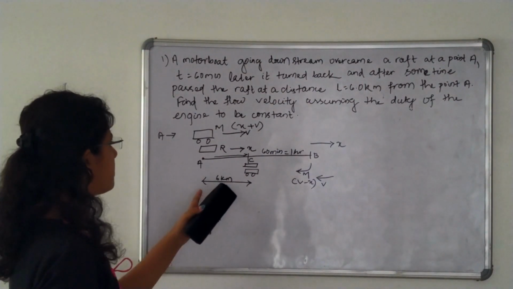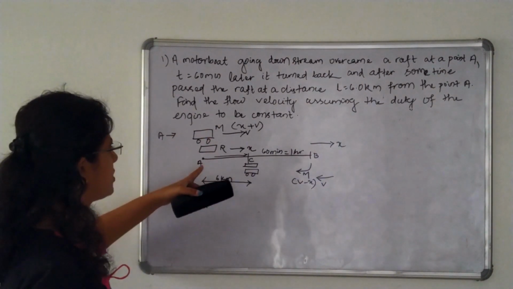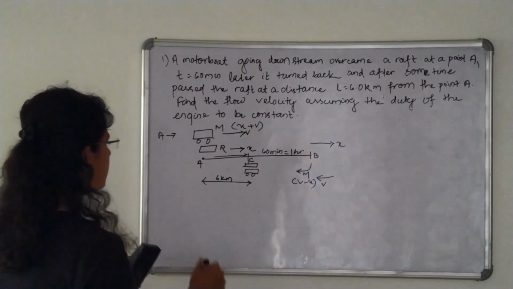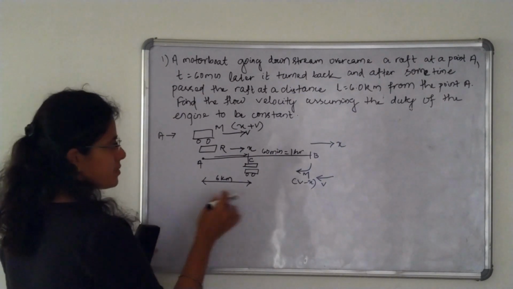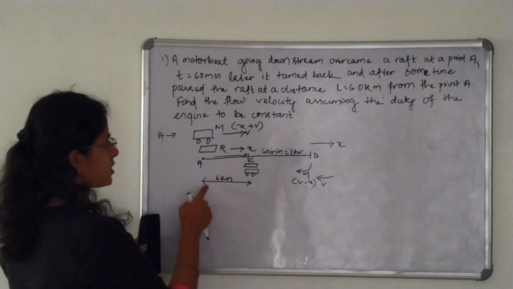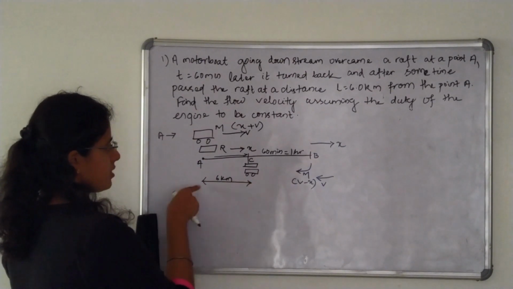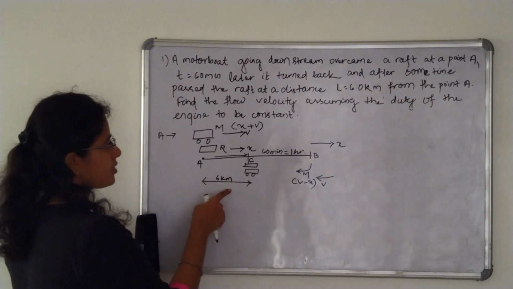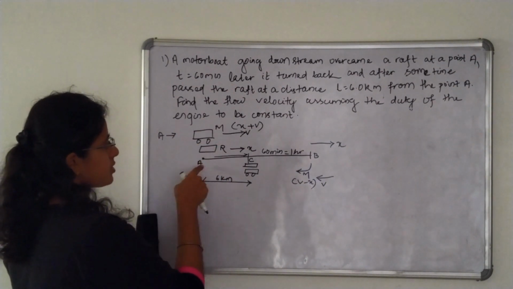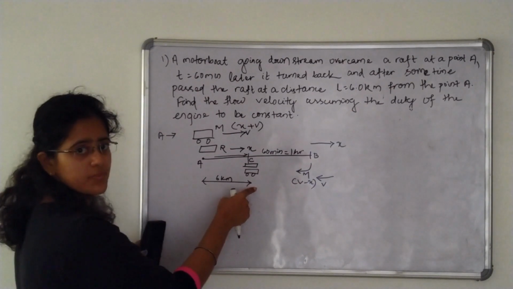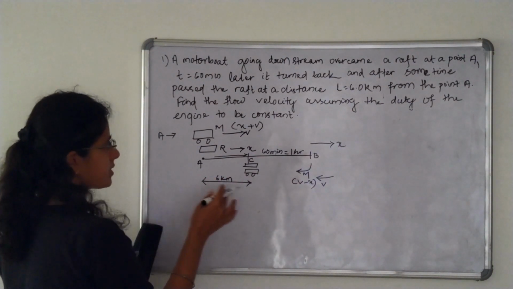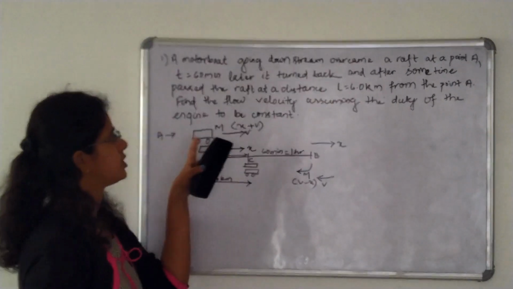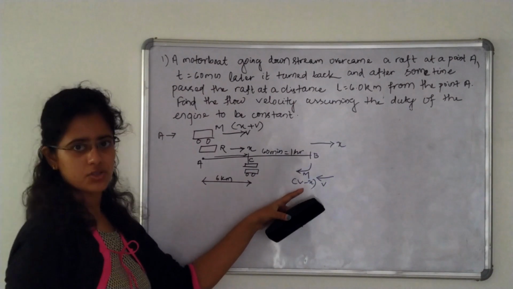But in the same time the motorboat is going from A to B and B to C. So the time in which the raft goes from A to C, covering this distance of 6 km, is equal to the time in which the motorboat passes A to B and B to C. By equating this time we can find the flow velocity. It also says that the duty of the engine is constant, meaning this v is constant.